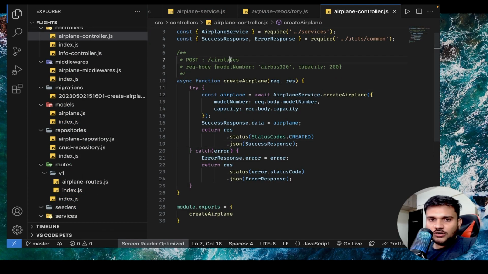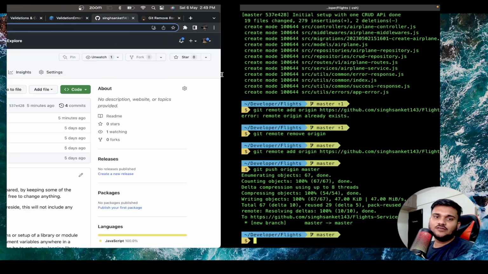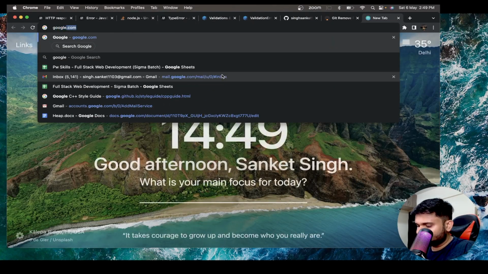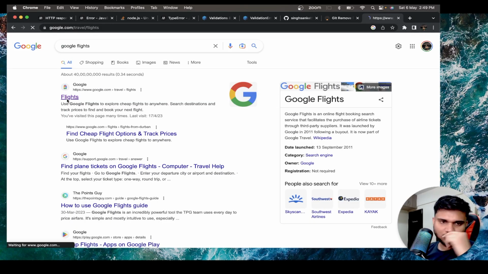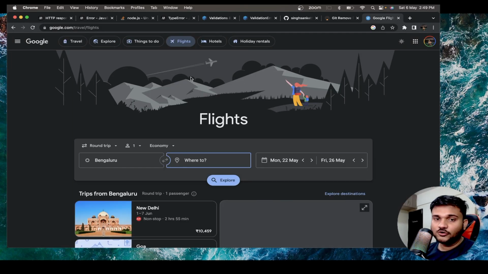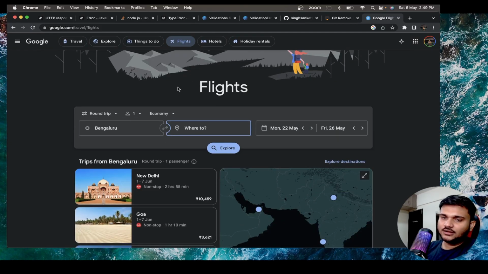So now let's talk about our airline booking service. If you have seen anything like Google Flights, you're going to build kind of like this. Of course, not on the interface level. We're not going to prepare this beautiful UI. But yes, we are going to try to make sure that people get an end-to-end flight booking experience, right?